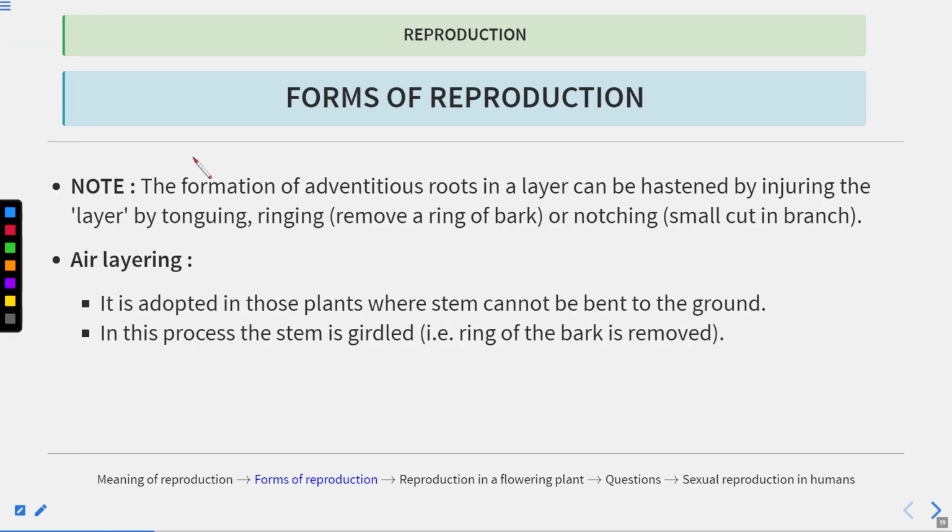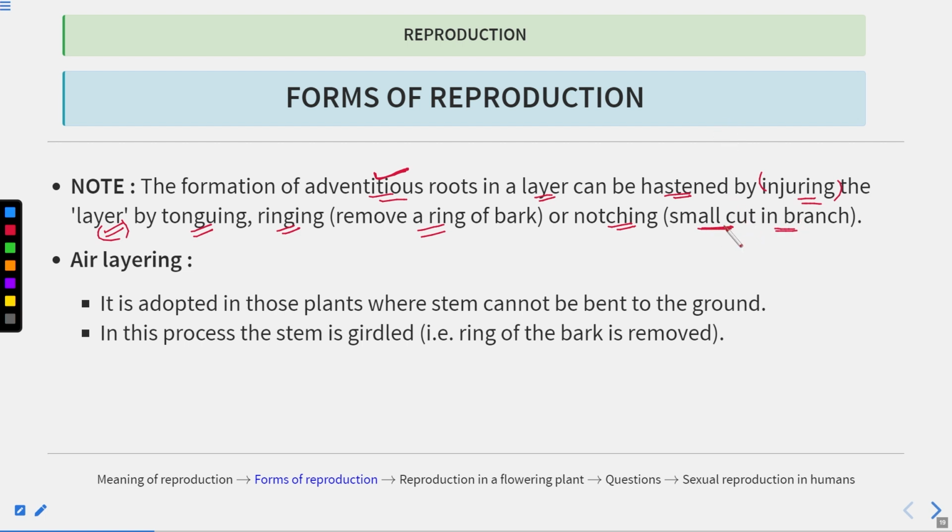Clear? Here is a note I have given you. The formation of adventitious roots in a layer can be hastened by injuring the layer. This injuring will promote the growth of the adventitious roots. This can be done by a method known as tonguing, ringing, which is when we remove a ring of bark, or by notching. Again, what is notching? When we make a small cut in the branch.